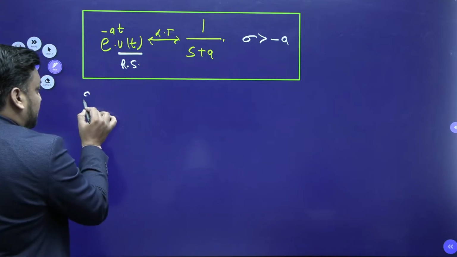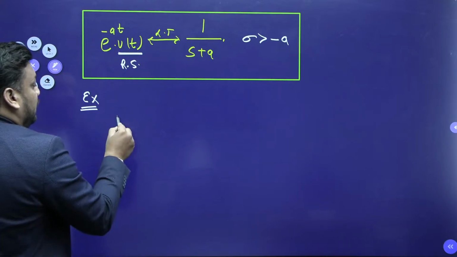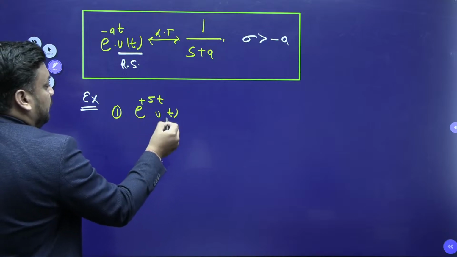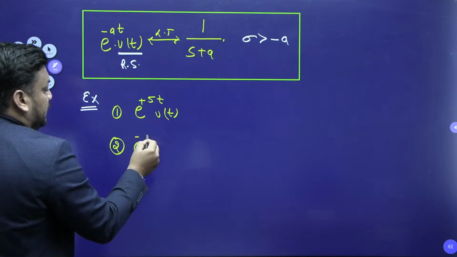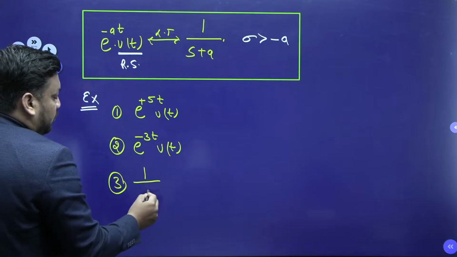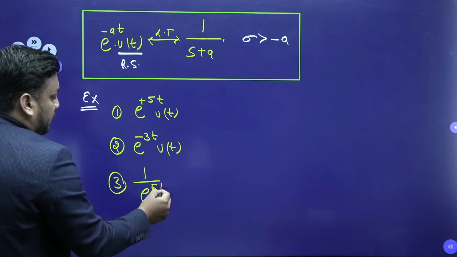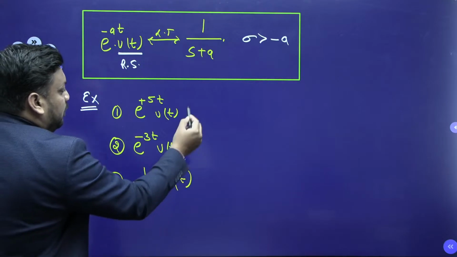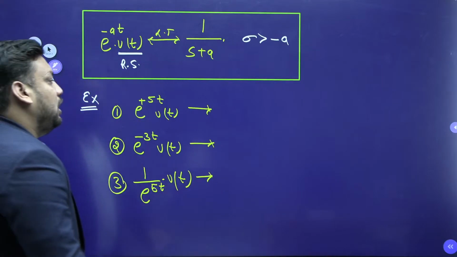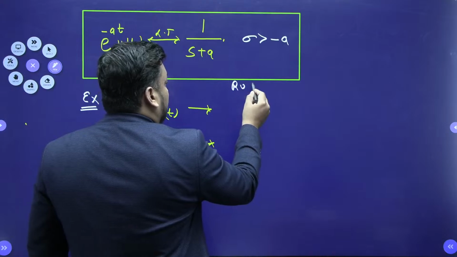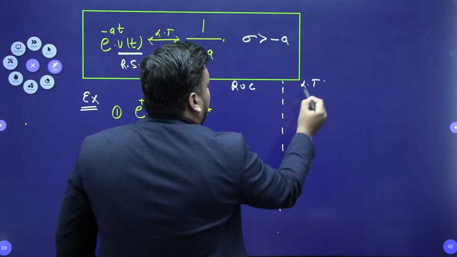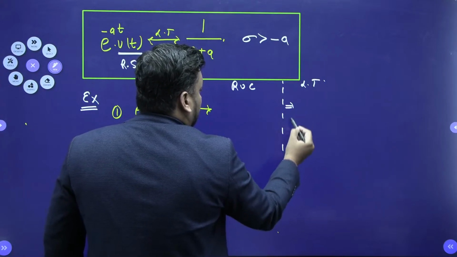So let me take an example. Suppose I write this question: e to the power plus 5t ut, e to the power minus 3t ut, and 1 upon e to the power 5t ut. Can you please comment on the ROC and the Laplace transform? Here you should comment on the ROC and here you should write the Laplace transform.